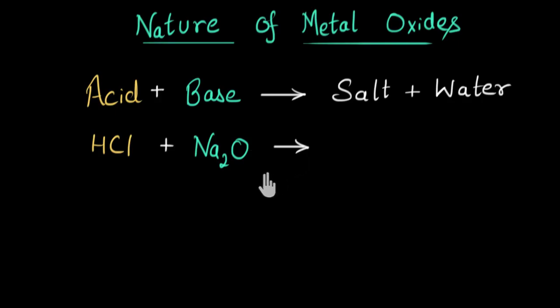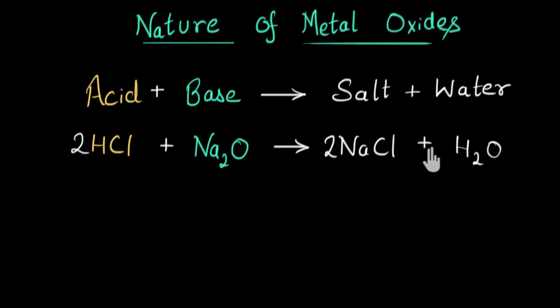So here there will be a double displacement reaction. The ions will exchange position. Sodium will get attracted now to chlorine and finally form sodium chloride, NaCl, which is a salt. And hydrogen will get attracted to oxygen and finally we'll get water, H2O. Let me balance this equation. Here we have 2 sodium, so 2 over here, 2 chlorine, so 2 over here, 2 hydrogen, 1 oxygen.